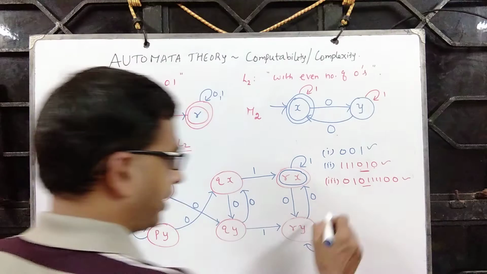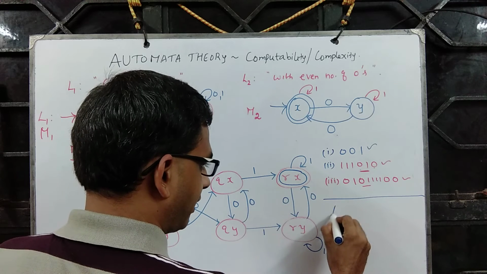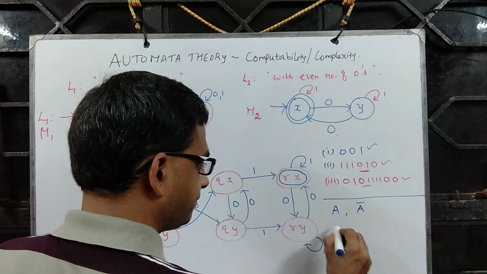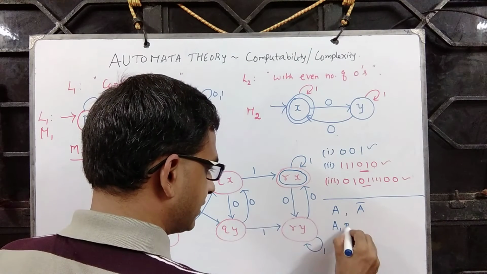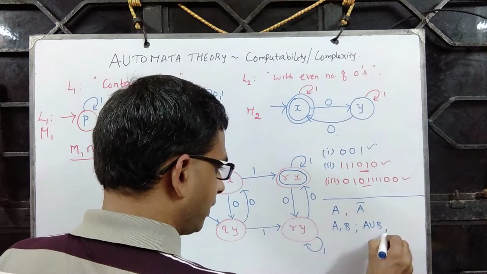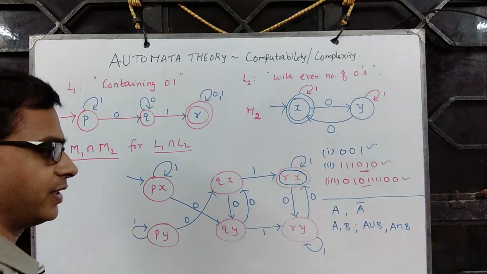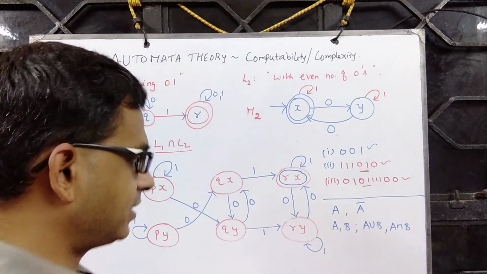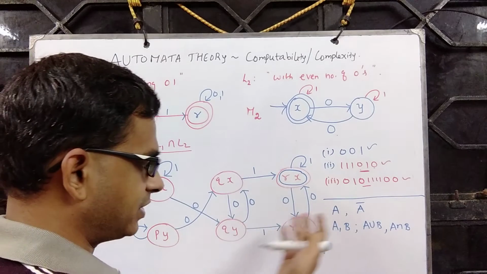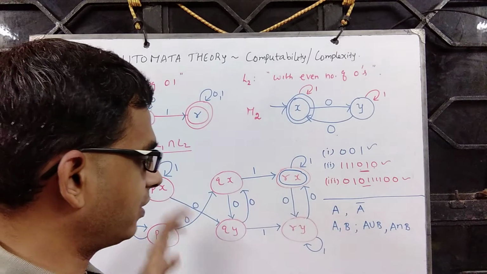So now, given a set, say A, one can talk about its complement. Given two sets A and B, one can talk about A union B, one can talk about A intersection B, and all that. And for us, A is the set of strings, which means we refer to them as a language in our context.